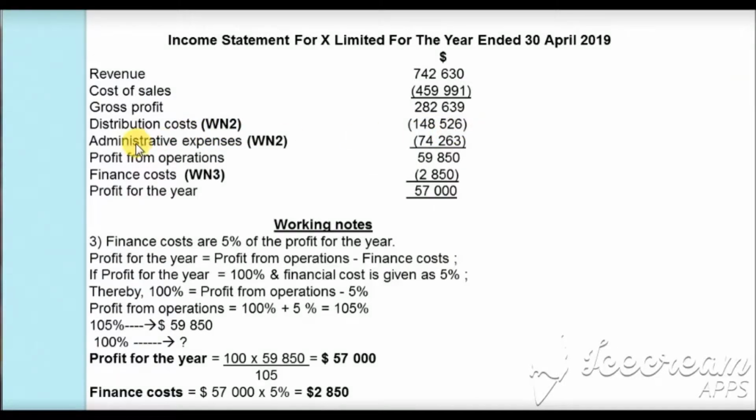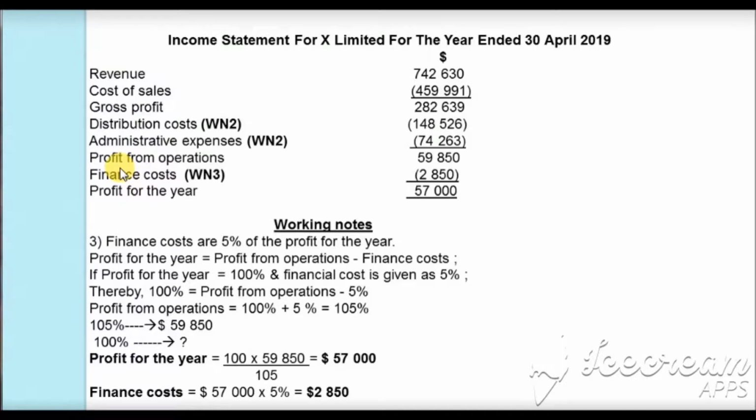Then we have calculated the distribution cost in our second working notes as $148,526, and administrative expenses in the second working notes itself, that is $74,263. So when we subtract the distribution cost and the administrative expenses from the gross profit, we will get the profit from operation as $59,850. We don't know the financial cost and the profit for the year. So let's do the calculation for this, and then we will come back and complete the income statement.